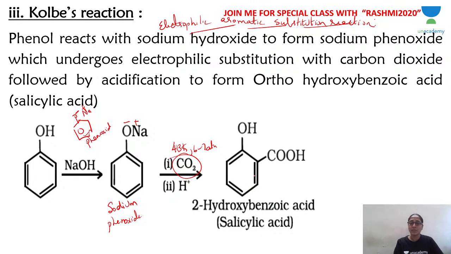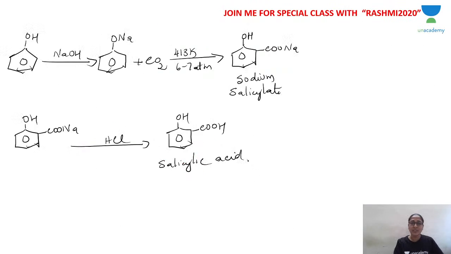More explicitly, the reaction is like this. Phenol reacts with sodium hydroxide to give you sodium phenoxide, which is heated with carbon dioxide at 413 Kelvin. See, the temperature has to be 413.